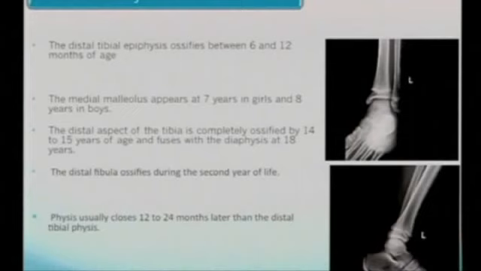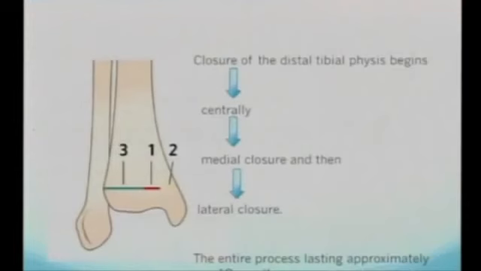The distal aspect of the tibia is completely ossified by 14 to 15 years of age and fuses with the diaphysis at 18 years. The distal fibula ossifies during the second year of life, but usually it closes later than your distal tibial epiphysis, that is 12 to 24 months.